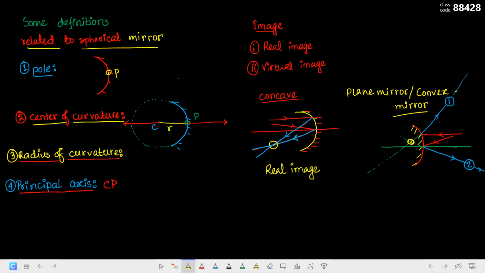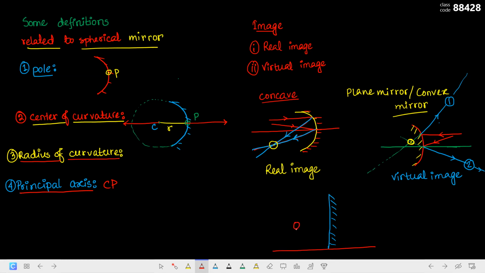They are in front of the mirror, going away from each other. As a result, in order to make them meet each other, you had to extend them backward. And then you found the point where the image will be formed, right? So for such a case, we will say that a virtual image will be formed. This image will be a virtual image. And this is the same case with us when we look at ourselves in the plane mirror. In our daily life, the mirror that we are using is a plane mirror. Now in the plane mirror, see.